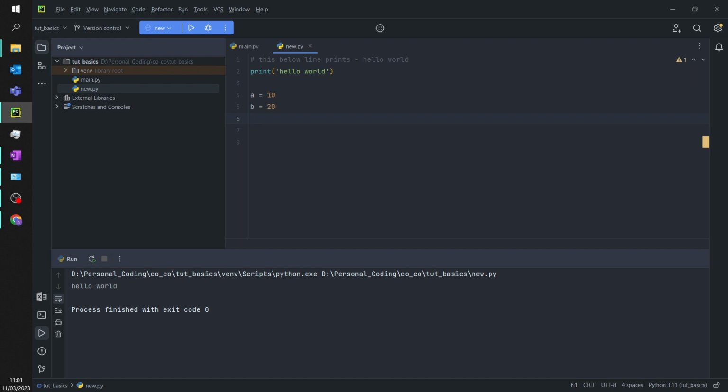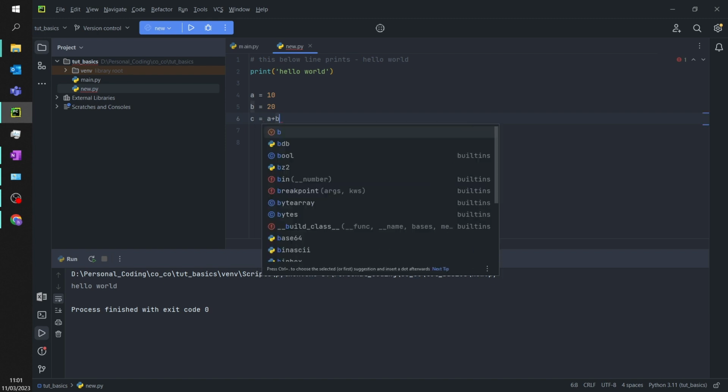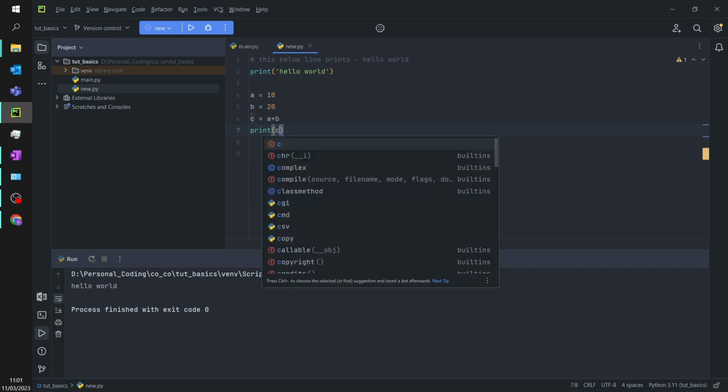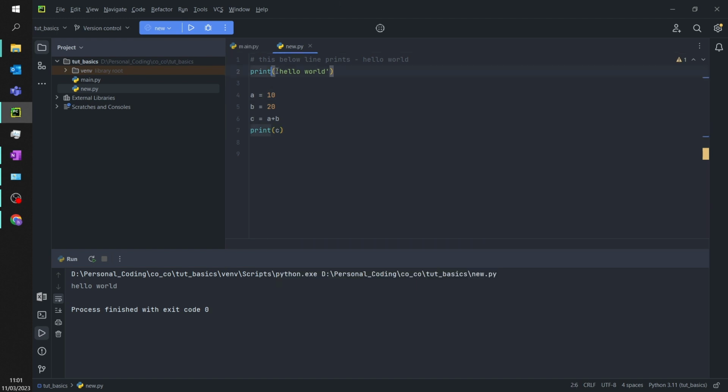Let me create a third variable, c, which is equal to a plus b. I want to print the value of c. Since it's a variable, I don't need any quotes. I explained earlier that quotes are needed because it's a string. Let us explain again what strings are and what the different data types, such as integers and floats, are. There are different data types; we will get back into it.